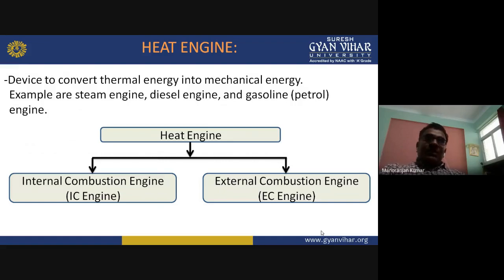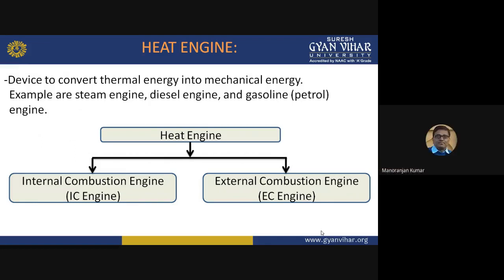This conversion is done by the heat engine. So a heat engine is a device to convert thermal energy into mechanical energy. For example, the steam engine, diesel engine, gasoline or petrol engine. These are examples of the heat engine.